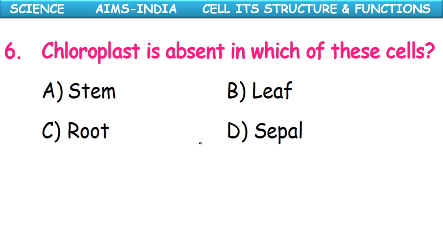The chloroplast is absent in which of these cells? Stem, leaf, root, sepal. Chloroplast is absent in the root. Root contains the storage tissue. Okay, the leucoplasts are present. So chloroplasts are absent in the roots, no photosynthesis.